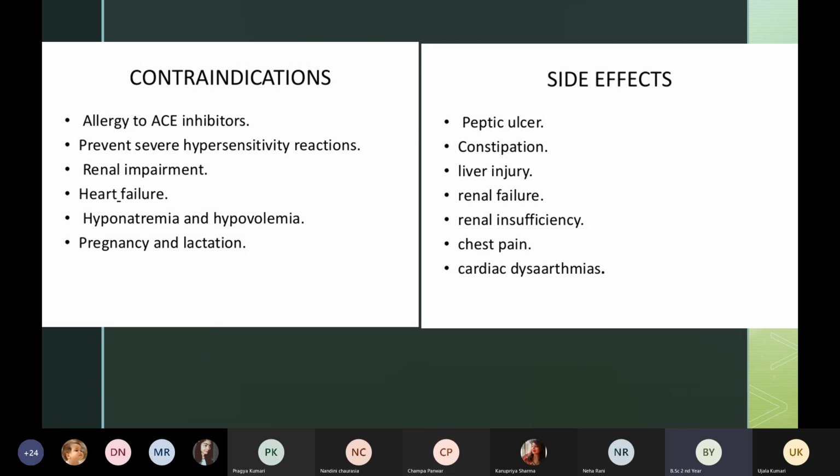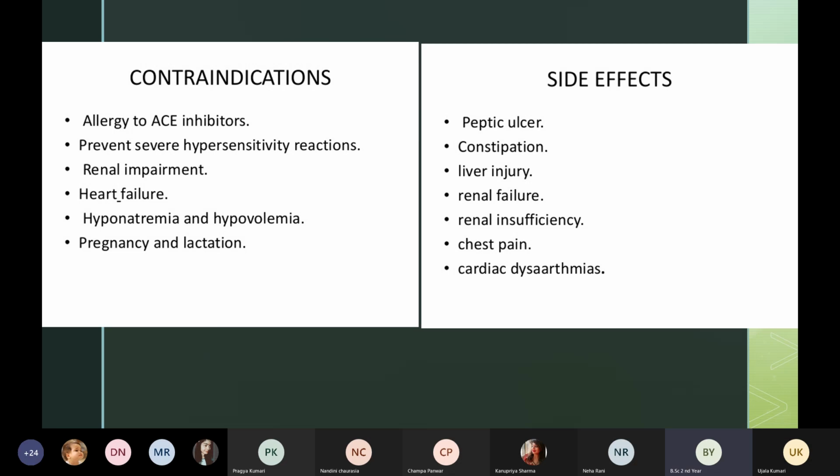Number one, if there is any allergies, okay, patient is allergic to ACE inhibitor, patient is having hypersensitivity reaction, patient is having any renal impairment, okay, where the kidneys, chronic renal failure patients, heart failure patient, hyponatremia where sodium level is very less in the blood, okay, when patient is having low electrolytes in the body, hypovolemia, fluids and electrolytes loss हो जाते हैं from the body, then patient is pregnant and patient is lactating or is on breastfeeding.